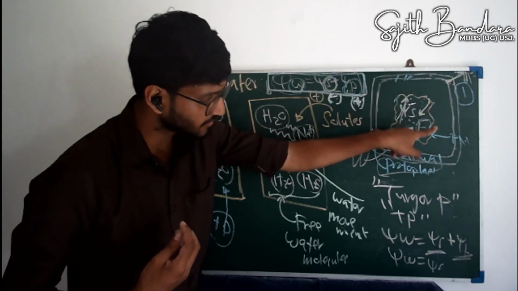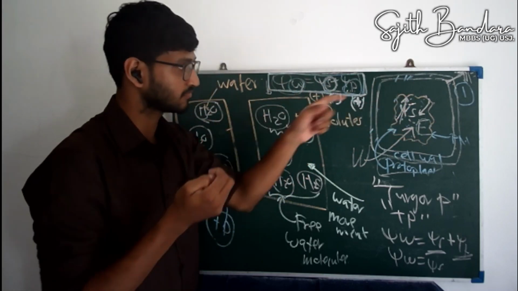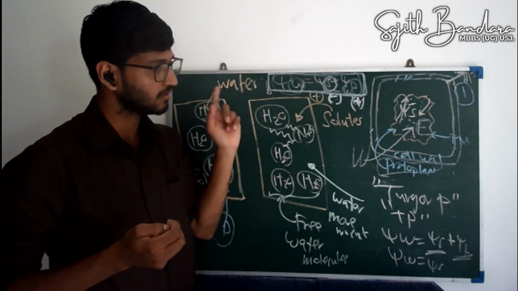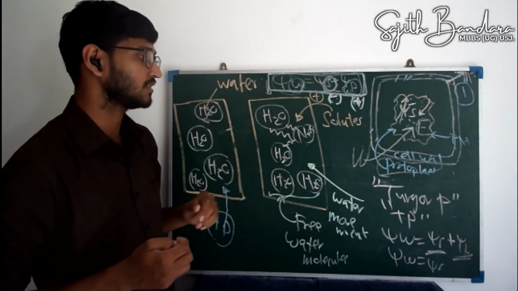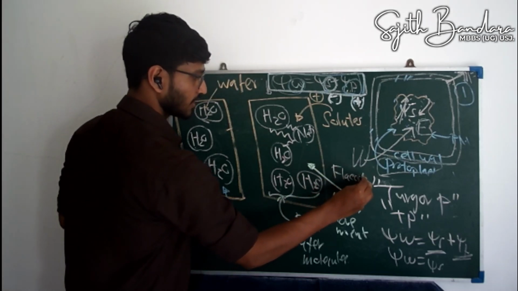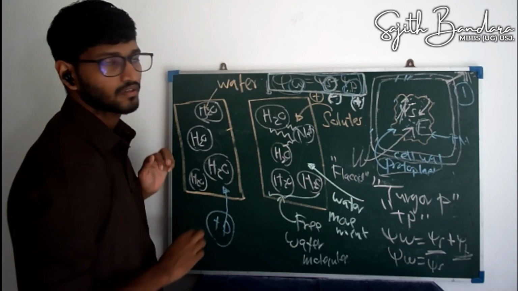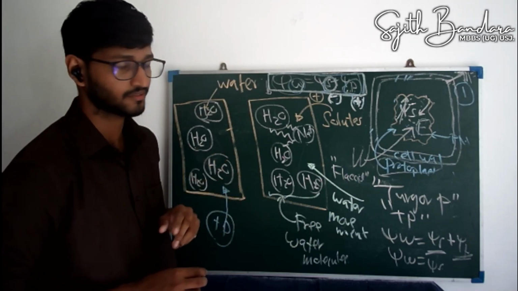So these kinds of cells, where the plasma membrane has been detached from the cell wall, are known as flaccid cells. Understood? That is easy.